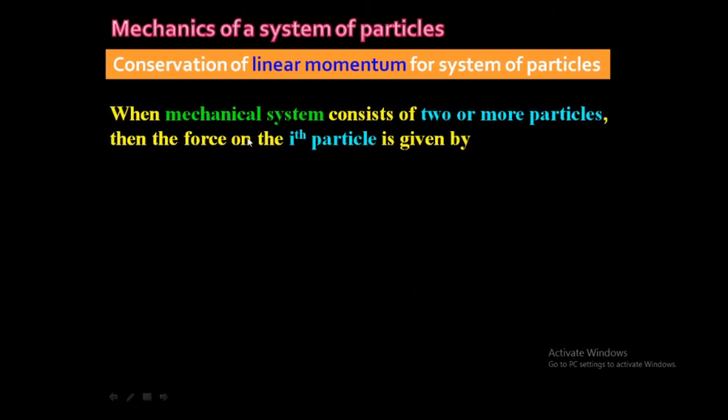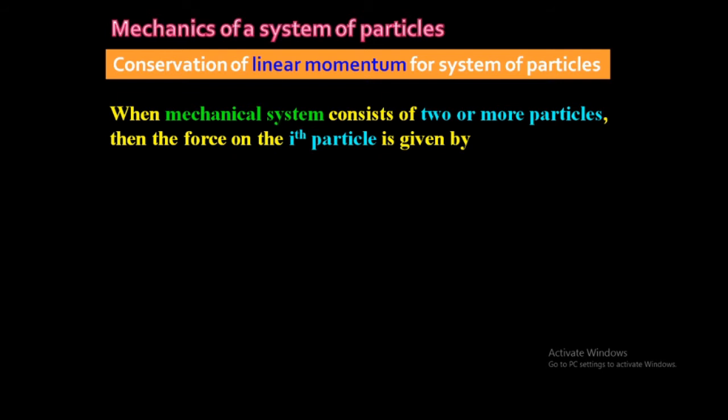suppose we will consider a system, we will consider a mechanical system. Why is the system called mechanical? Because the particles inside the system, or a system consisting of particles, are in motion, that's why it is called a mechanical system. Okay, suppose a mechanical system consists of two or more particles. Why are we considering two or more particles? Because we are talking about the system of particles, that's why we are considering two or more particles. Okay, we already studied the single particle system, but now we will study the group of particles. Group of particles means two or more particles.